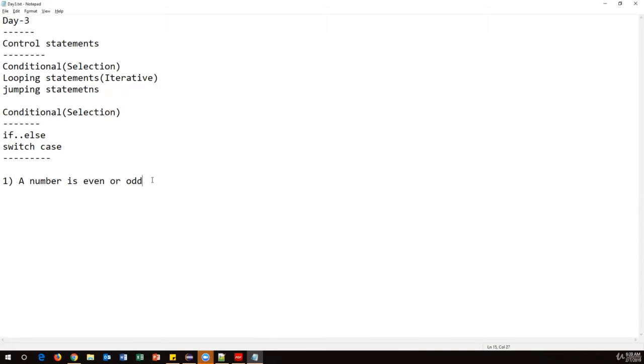Logically, if I want to say a number is even or odd, that number is divided by 2. If it produces 0 as a remainder, then that number is an even number. Any number which, when divided by 2, produces 1 as a remainder is an odd number. So this is the logic we need to implement.